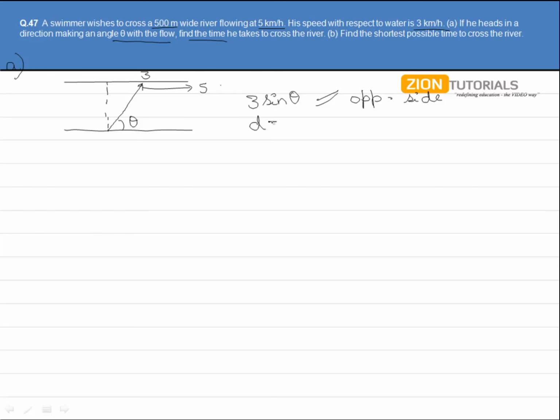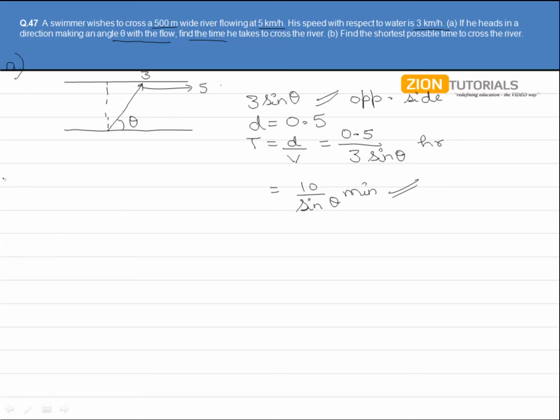The distance has been given as 0.5 kilometers. So we get the time as the distance d upon the velocity, that is 0.5 over 3 sine theta hours. Converting it into minutes, we get 10 upon sine theta minutes. Now, this is the time it will take when heading at an angle of theta.